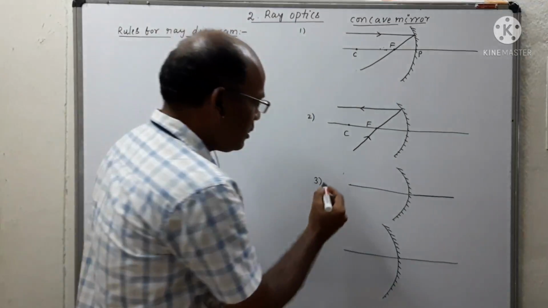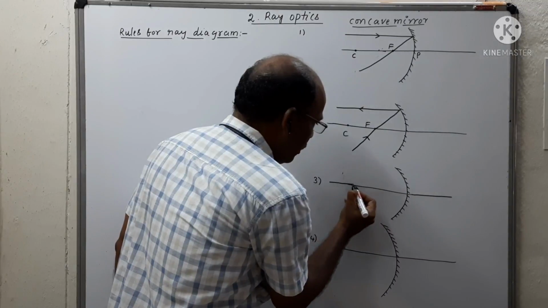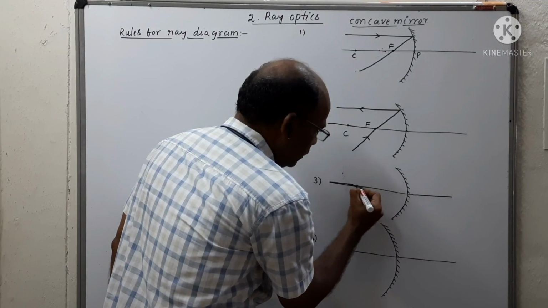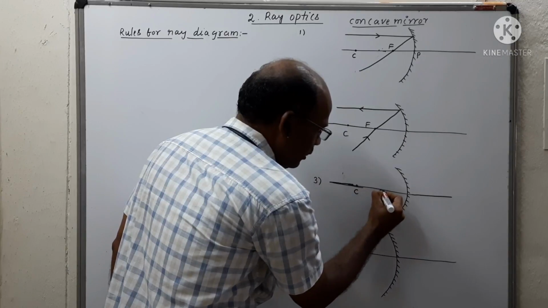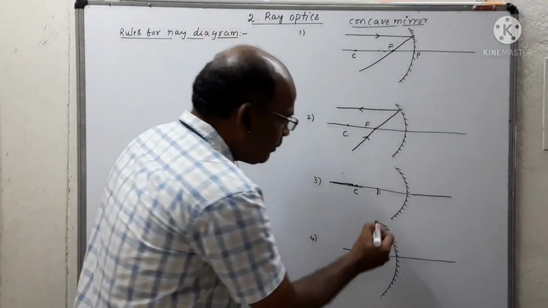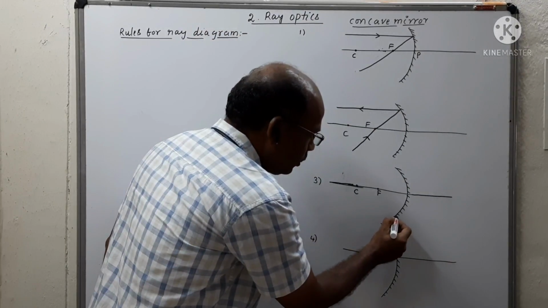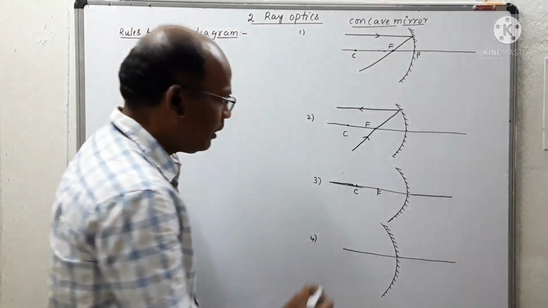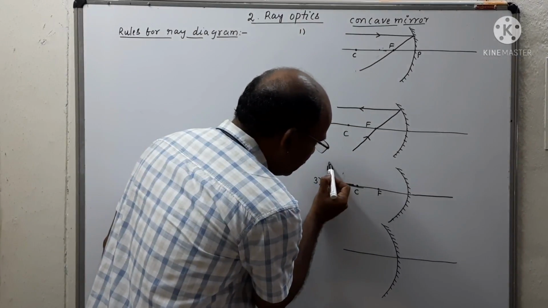And the third one is, this is the center of curvature, this is the principal focus. If the ray is passing through the center of curvature of the concave mirror, the ray is like this.